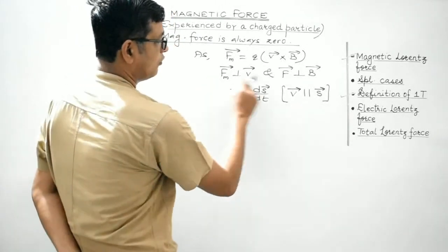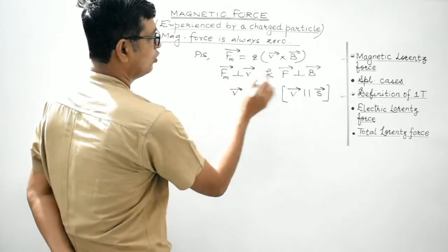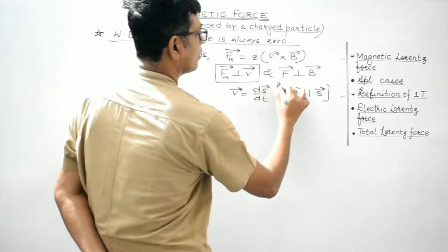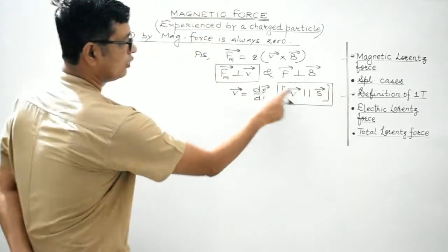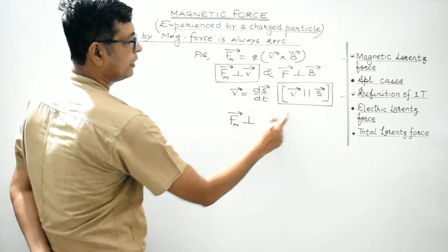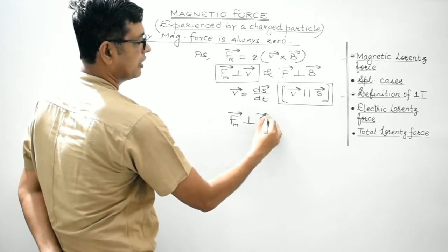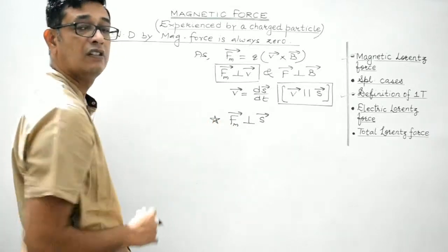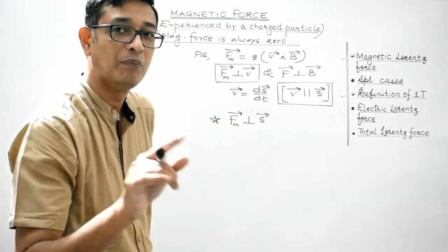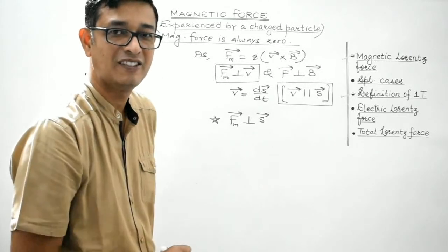So, from these two, what do you conclude? We conclude that Fm vector is perpendicular to the displacement vector. Clear, students? Magnetic force is always perpendicular to the direction of motion of the charged particle.